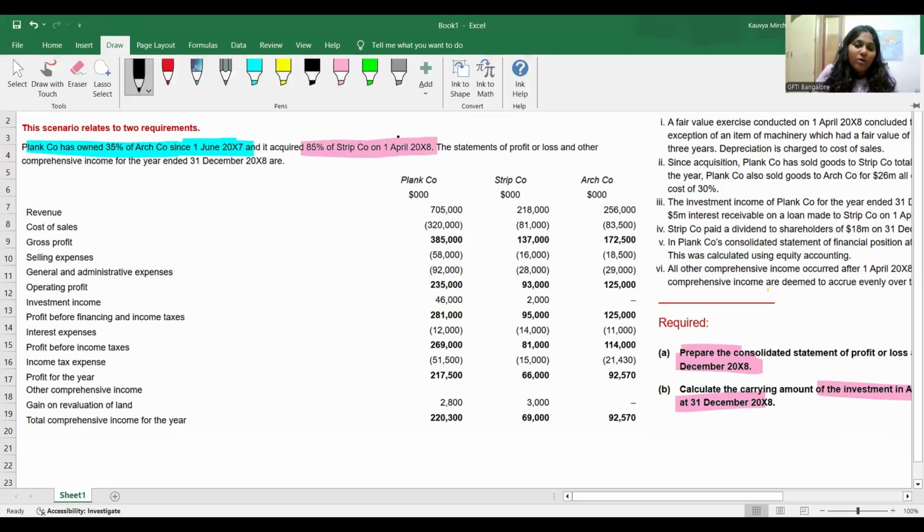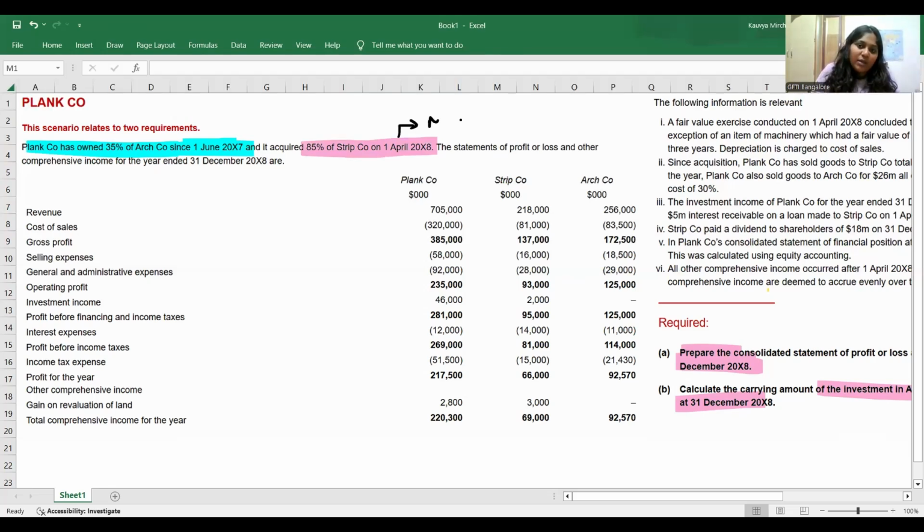I have acquired on 1st April, so it becomes mid-year acquisition. And this was there for a longer period. So Arch company, since there is 35%, becomes an associate. And Strip company, since 80%, becomes a subsidiary. The statements of P&L for the year ended 31st December X8 are given for Plank, Strip, and Arch. These are all the three pieces of information I have.